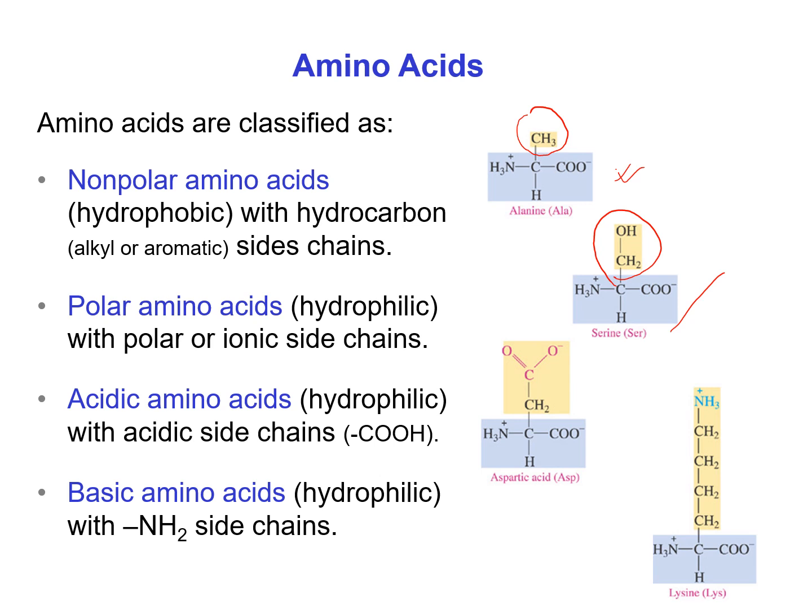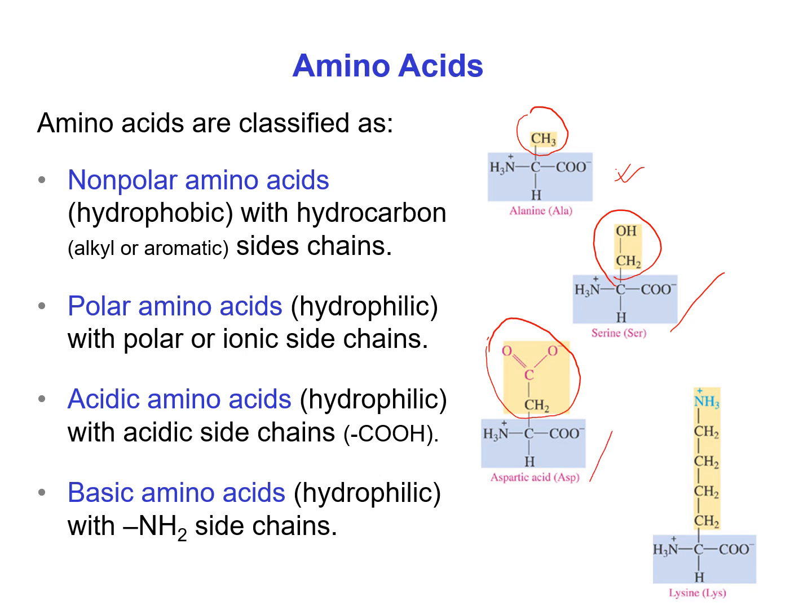Acidic amino acids are those amino acids which have an extra acidic side chain. For example, aspartic acid. We can see there is an extra acidic group, that is a carboxylic group, in the side chain of aspartic acid. As we know that carboxylic groups are hydrophilic in nature, that's why acidic amino acids are hydrophilic in nature.